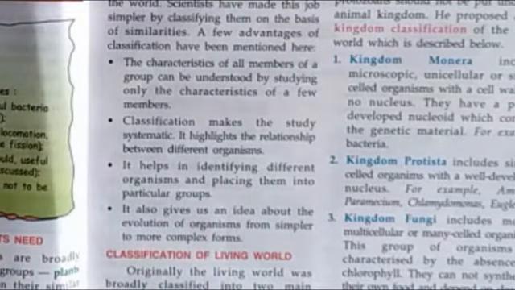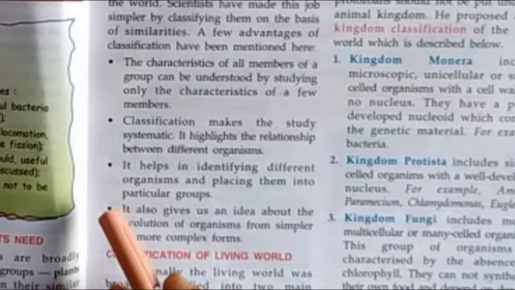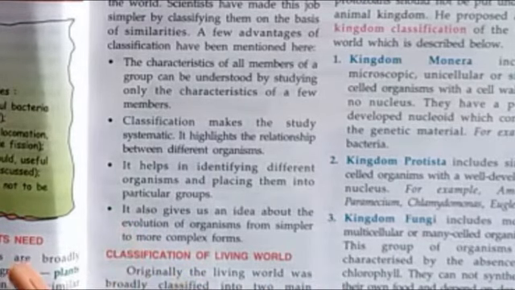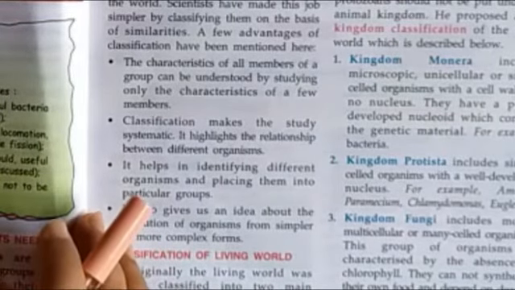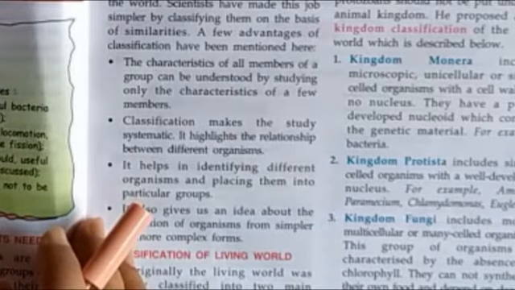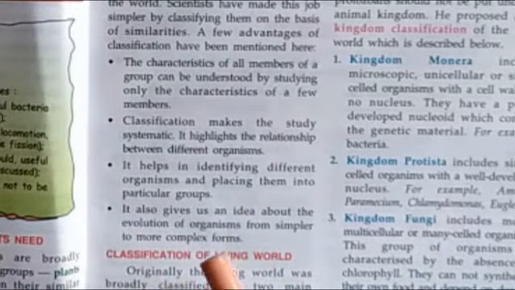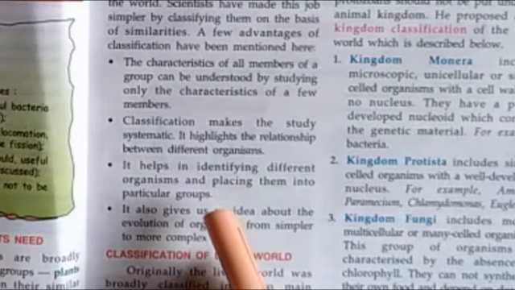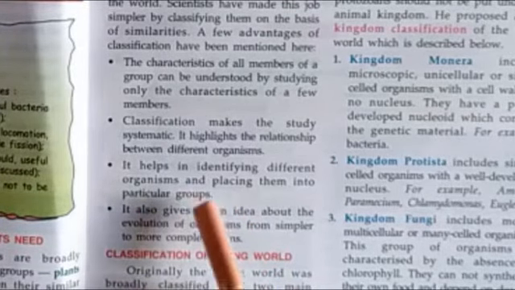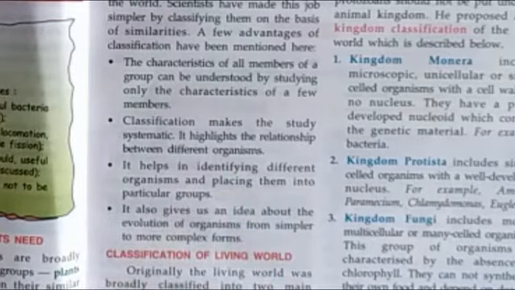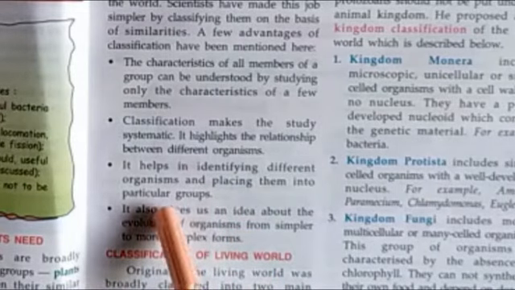Suppose you got two types of plants, two different categories of plants. Now you want to place them into different groups. Now you know the groups. Then this type of plant has all these common features. These common features are matching with that certain group. So you can easily say, yes, this plant will go to group D or group C, like this. Until and unless you learn the groups and you know their common features, you cannot place the plants over there. So it will be very easy to identify the different organisms and place them in their right place.